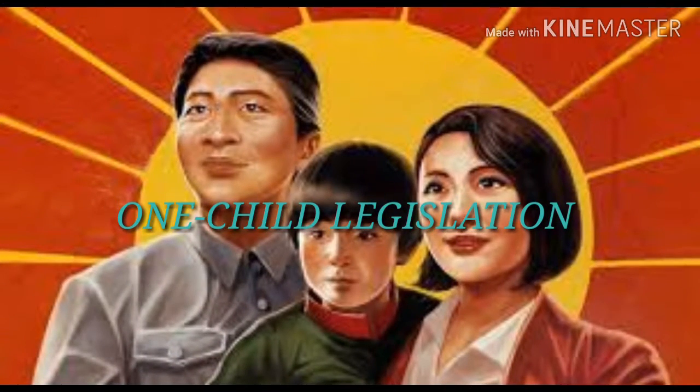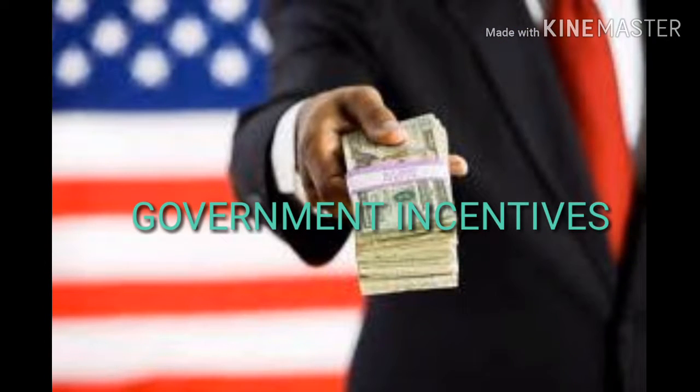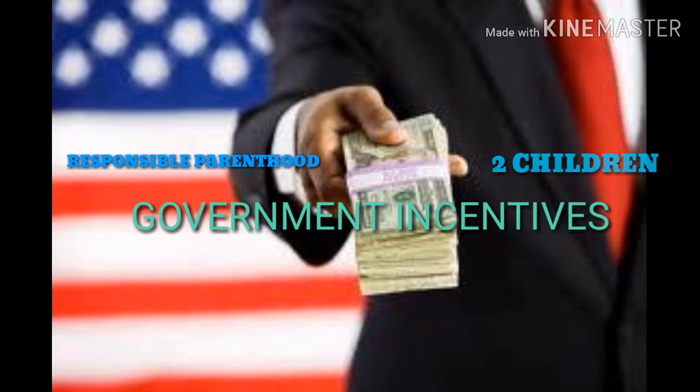Throughout China's highly disputable one-child policy, fertility fell from 6 births per woman in the 1960s to 1.5 in 2014. With the assistance of government incentives, this resolution would possibly take its place in that they promote responsible parenthood and limit the primary 2 children unless the family is living in poverty.